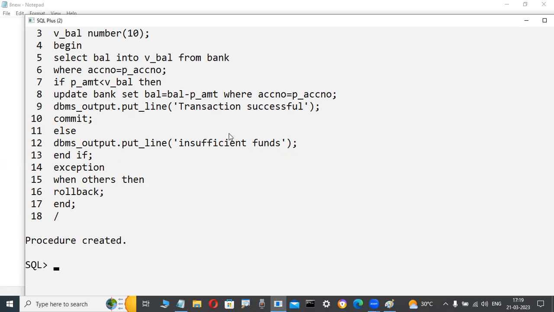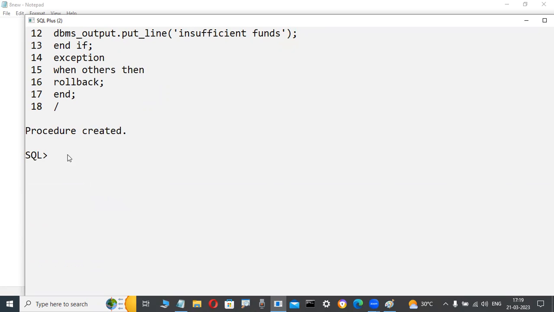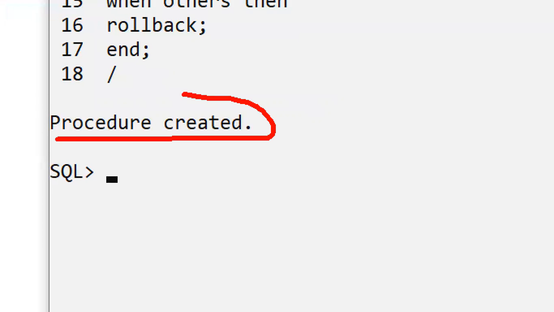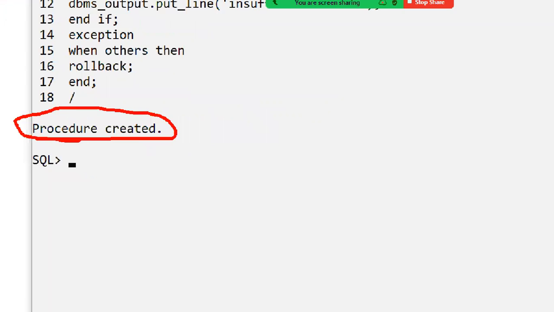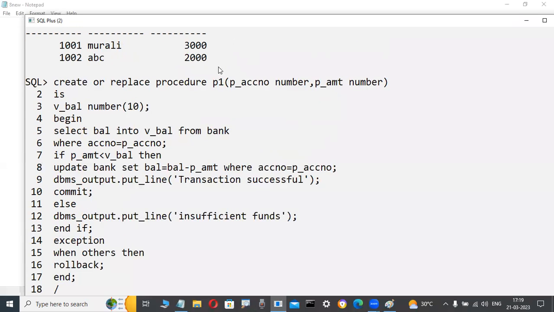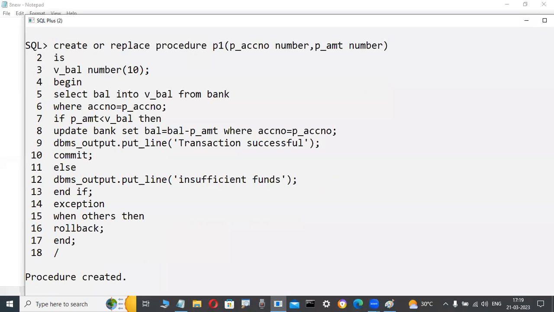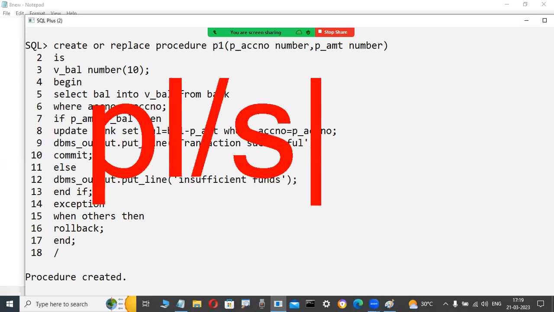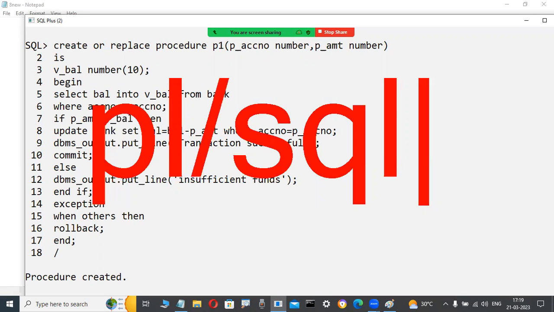This is called PL/SQL coding. There is a procedure, no? Maybe some Java and .NET developers are also well-known with it. A procedure is some concept. Don't worry, these are important concepts. That's why I'm typing even without any prior knowledge. Now observe here. This is called PL/SQL coding, Procedural Language extension for SQL.